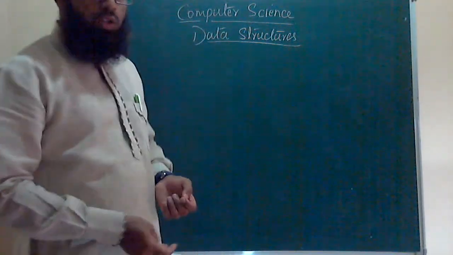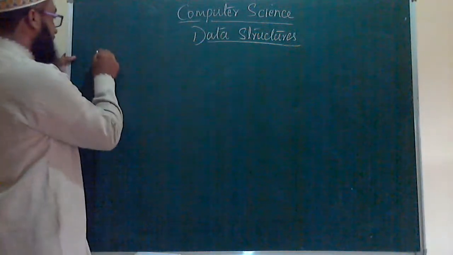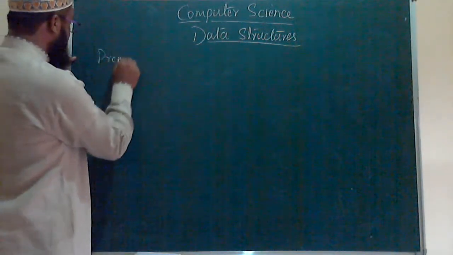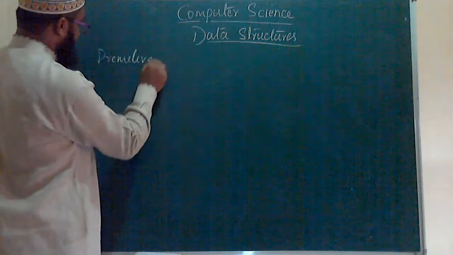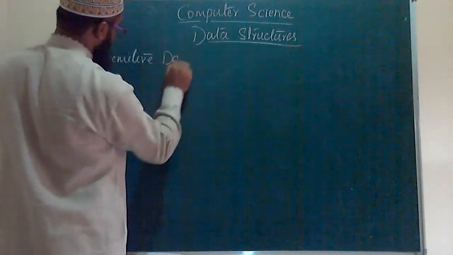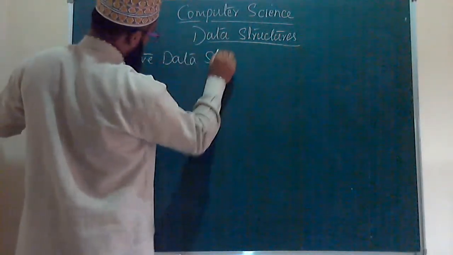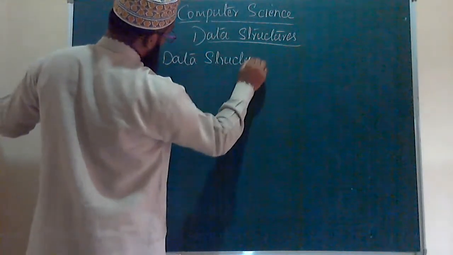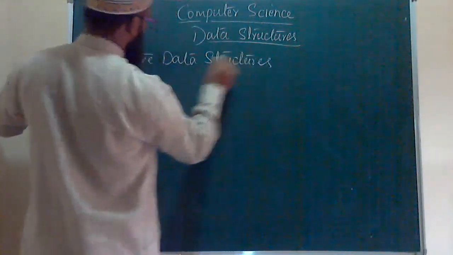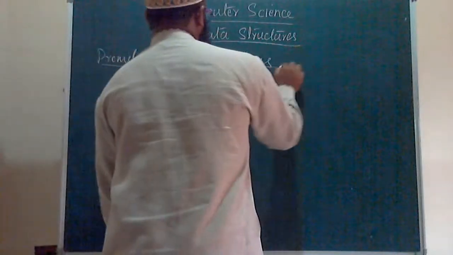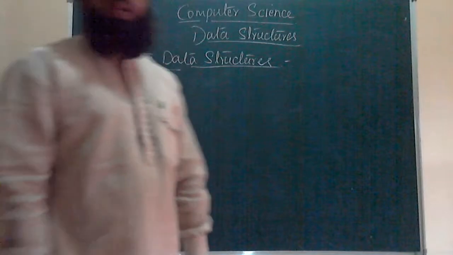Now, we are going to discuss the first classification, that is primitive data structures. What are primitive data structures called?